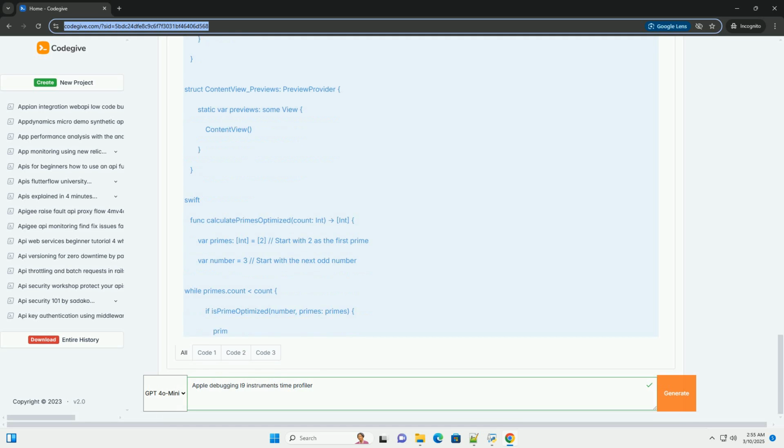Profiling different build configurations. Debug versus release: profile both debug and release builds. Debug builds have extra overhead, for example assertions and logging, that can skew the results. Release builds are optimized, so they provide a more accurate picture of real-world performance. Ad hoc distribution: consider profiling an ad hoc distribution build, as this closely mirrors the user's actual experience.